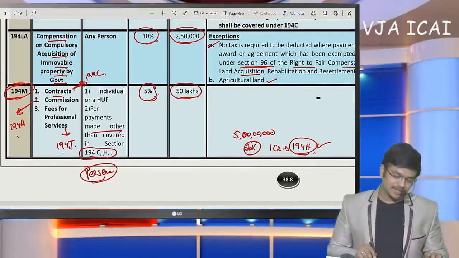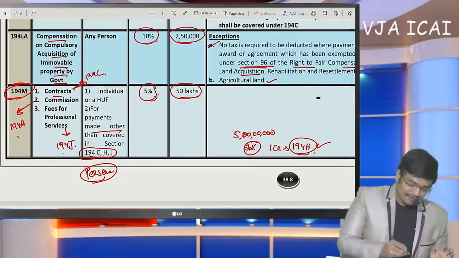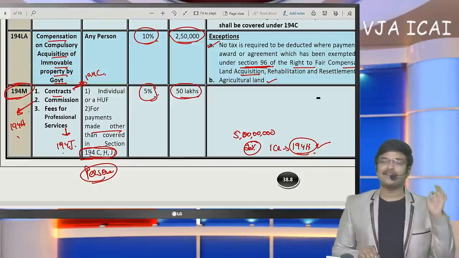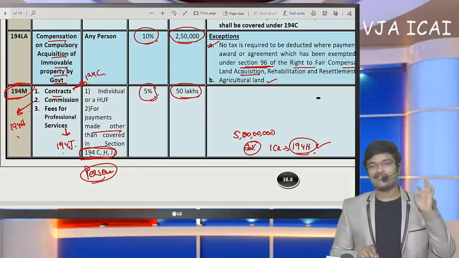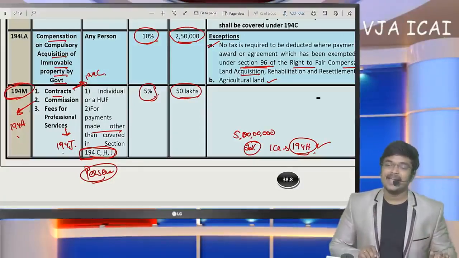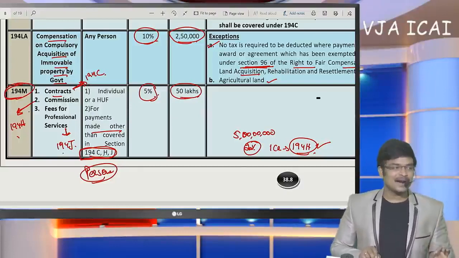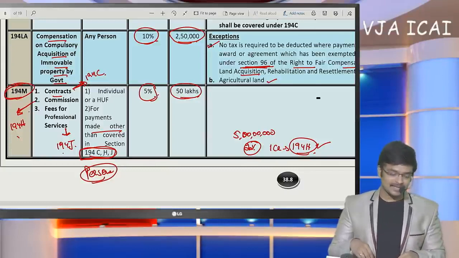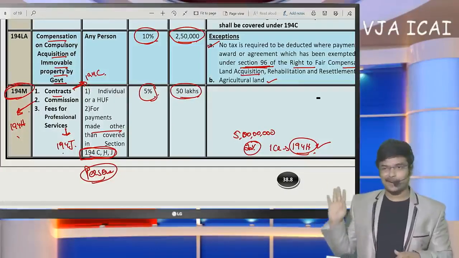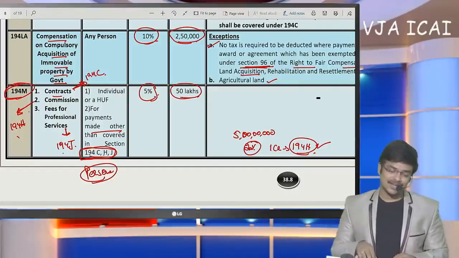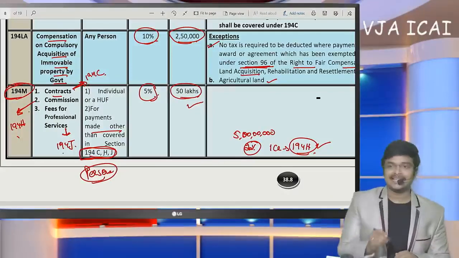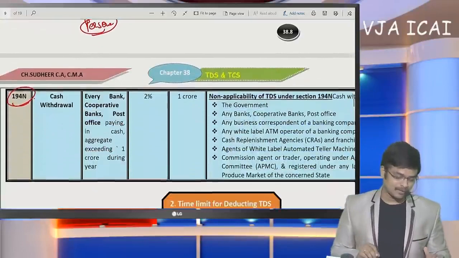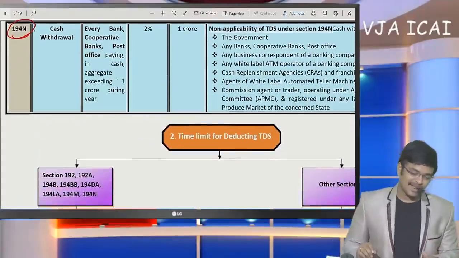I think this provision is very clear. If it is a business expense, it will be covered in 194C, 194H and 194J. And if these three expenses, contract payments, commission payments and professional fees payments, are for other than business purposes, that means personal usage, and exceed 50 lakhs, then 5% TDS shall be deducted, is the conclusion. Okay, this was regarding 194M.